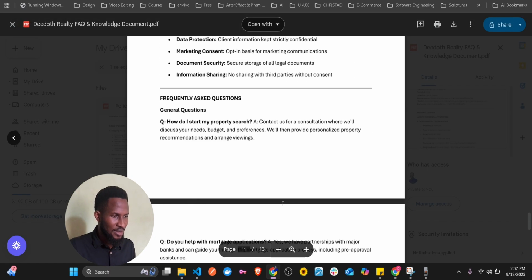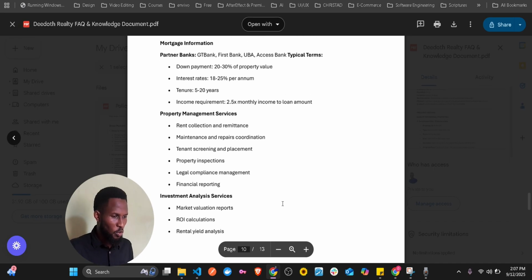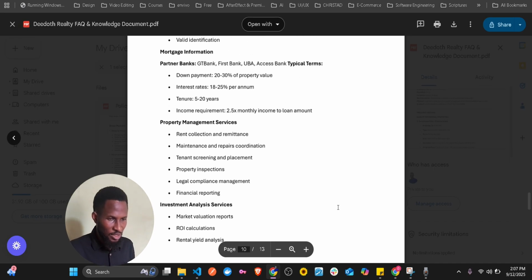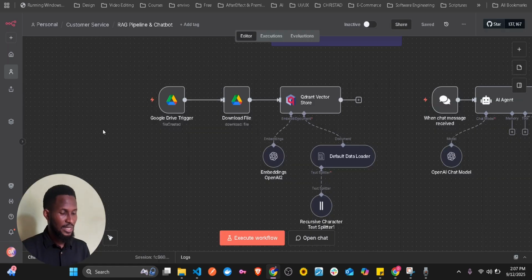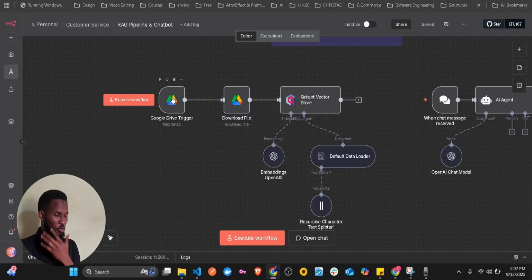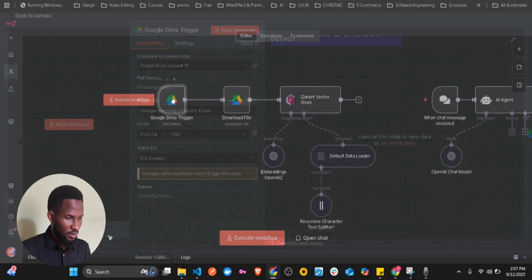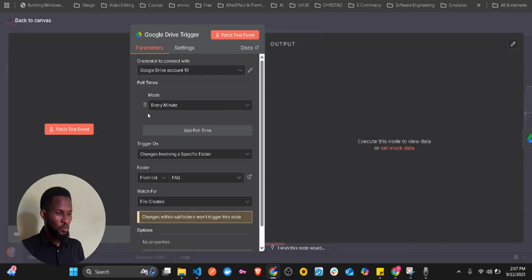So this is the knowledge document. We're going to put it inside a document, and now that it's inside a document, we're going to put it inside the Google Drive. Yes, and that's why we are using the Google Drive trigger. What this does is search that drive every minute, and then we're just going to locate the folder.